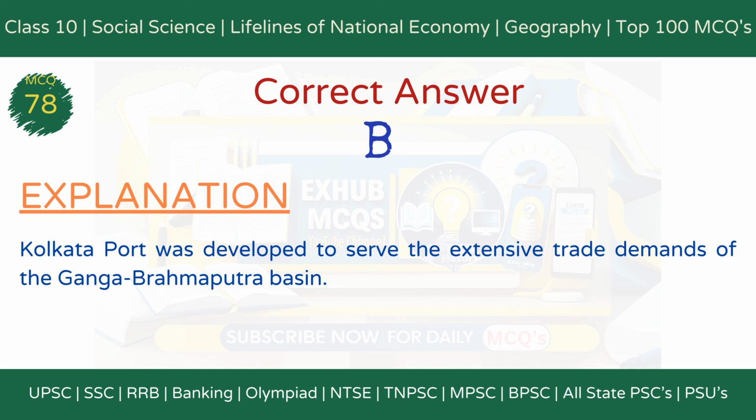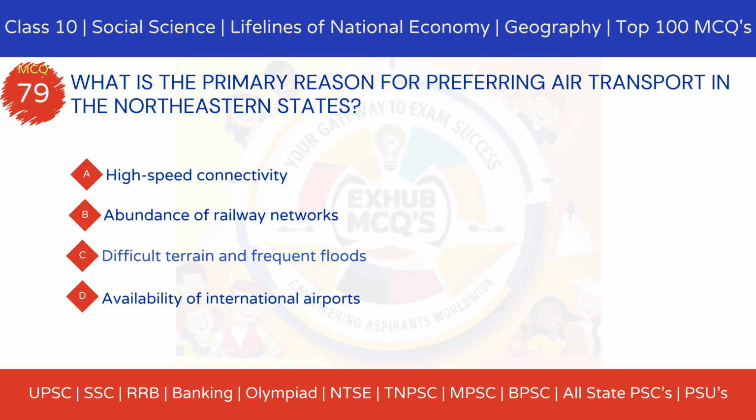MCQ 79. What is the primary reason for preferring air transport in the northeastern states? Option A, high-speed connectivity. Option B, abundance of railway networks. Option C, difficult terrain and frequent floods. Option D, availability of international airports.